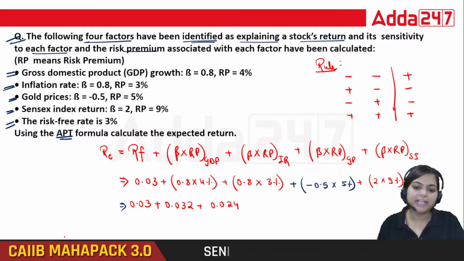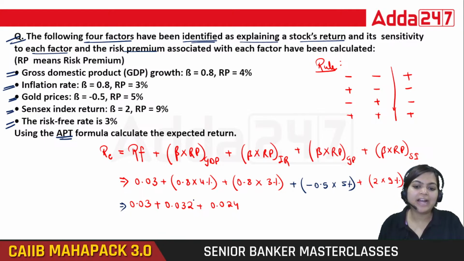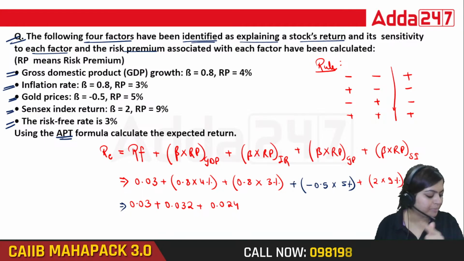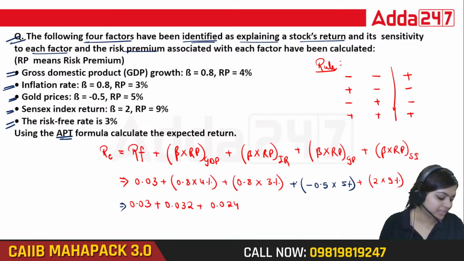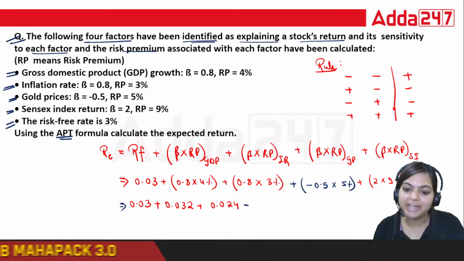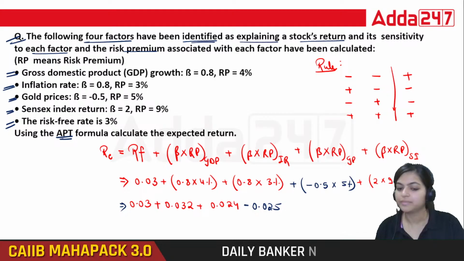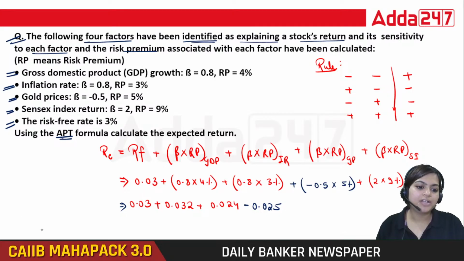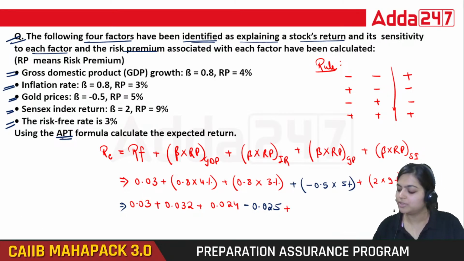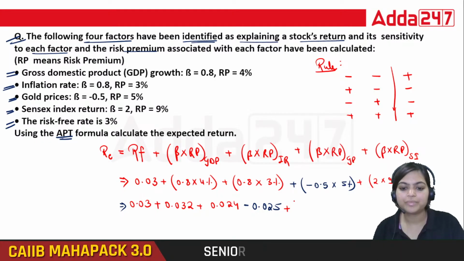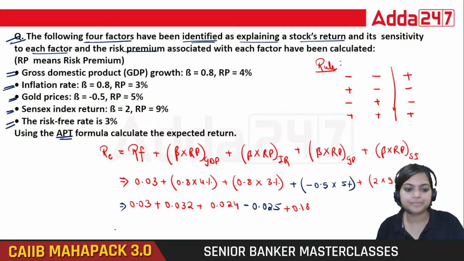Okay? So here you can see that outside you have plus sign, but in bracket you have minus sign. So here minus 0.5 into 5%. So that is 0.025. Then last one, that is plus 2 into 9%. That is 0.18.